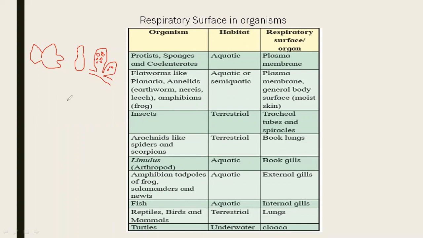Coelenterates, you know Hydra. You had studied Hydra. Medusa, polyps, these are the different types. Body is cylindrical, it shows tentacles and it reproduces by budding. So a small outgrowth arises from this and it gets separated from the parent organism and gives rise to a new individual. So an example of coelenterates is Hydra. They are aquatic and the respiratory surface is the plasma membrane. So through this plasma membrane, exchange of gases occurs.